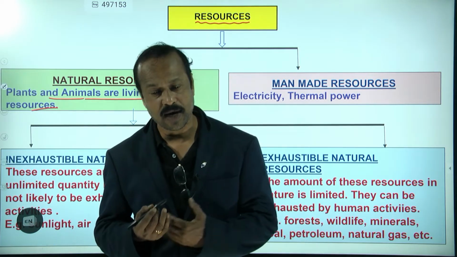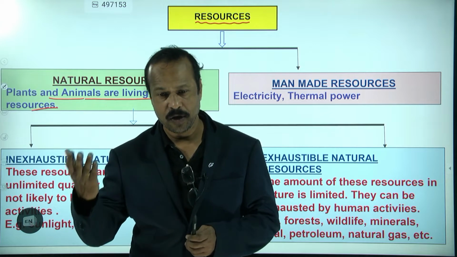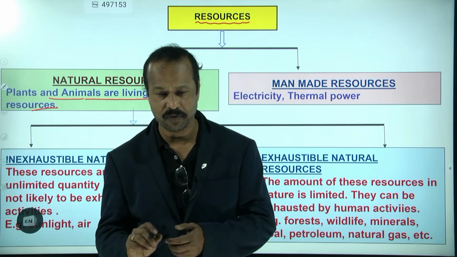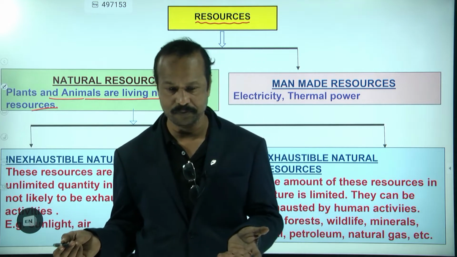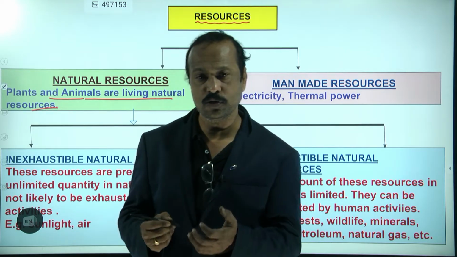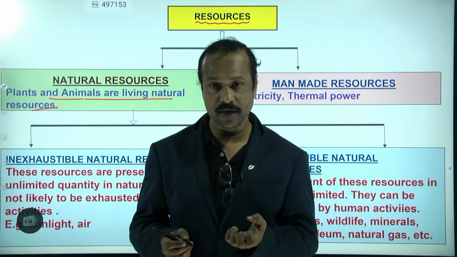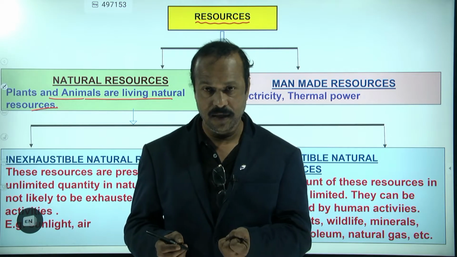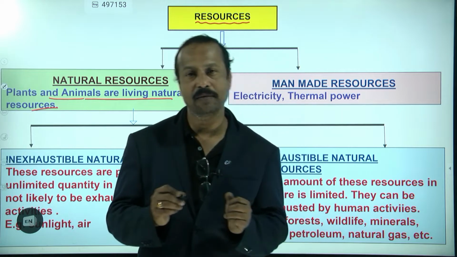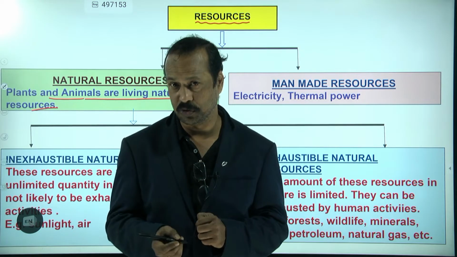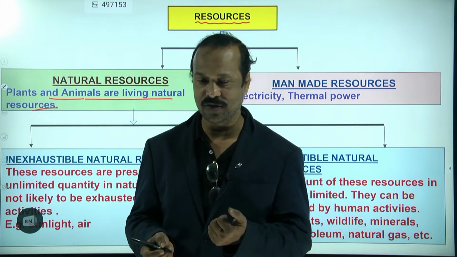We can get food, fruits, and most of the diet we take is from trees and plants only. And so many things you can get from animals also, like wool. So plants and animals are living resources, and they are natural resources.